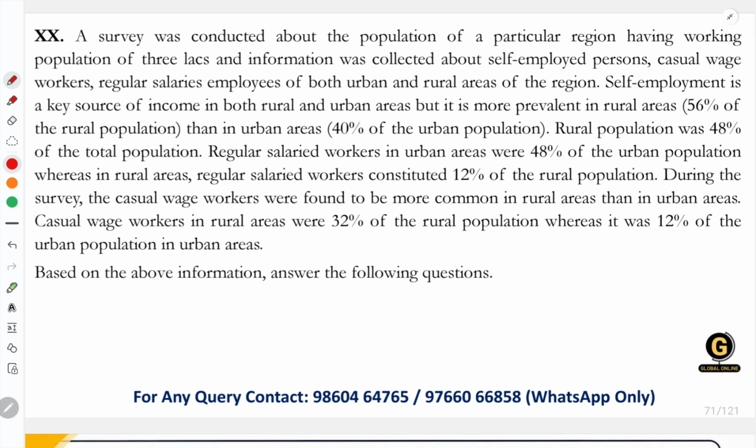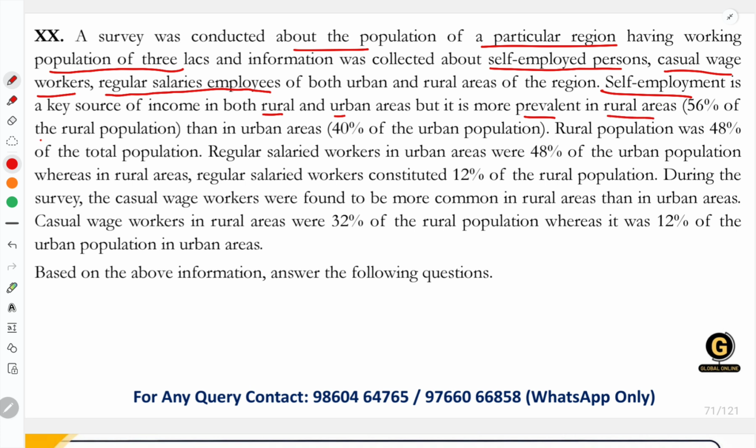This is the question given to us. A survey was conducted about the population of a particular region having a working population of 3 lakhs. This is the working population, okay, and the information was collected about self-employed persons, casual wage workers, regular salaried employees of both the urban and the rural areas of the region. Self-employment is a key source of income in both urban and rural areas. Self-employment is something we can see in both these areas, but it is more seen in rural areas.